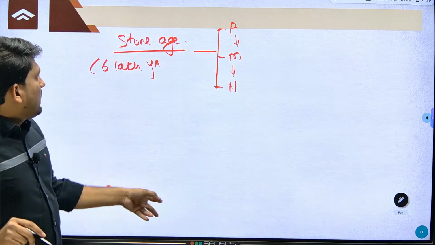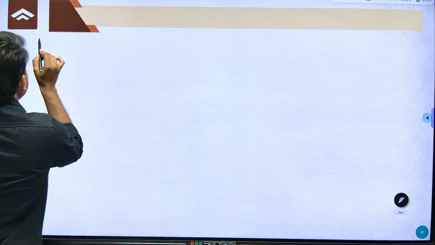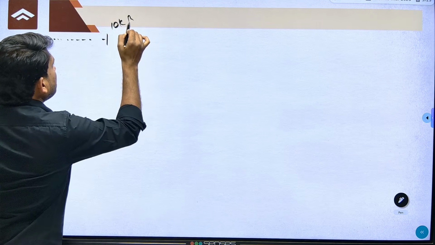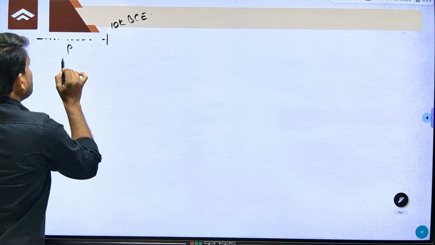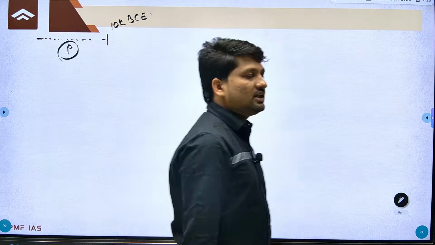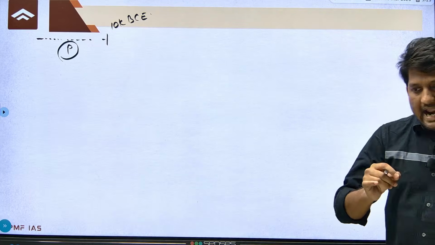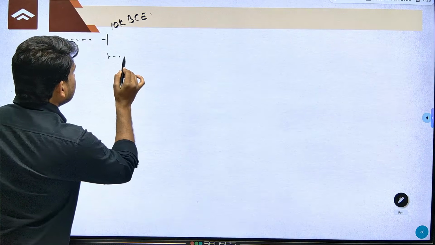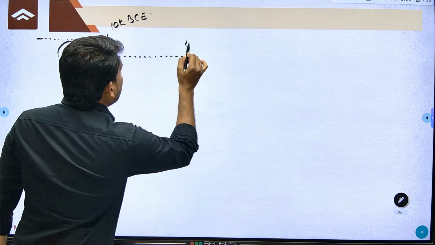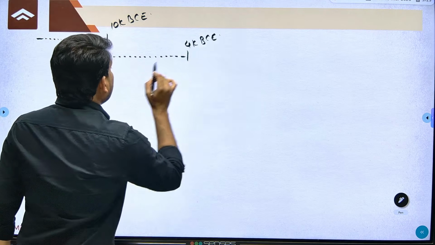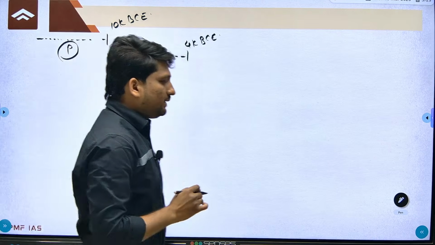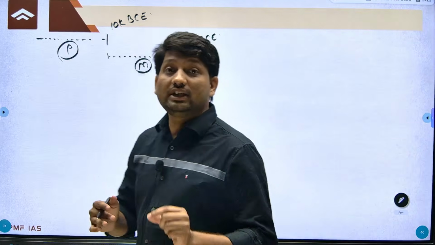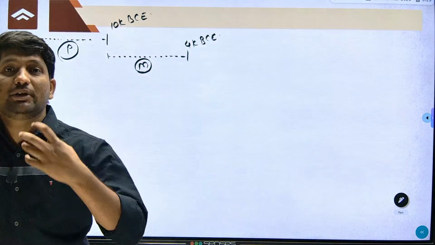If you consider the Stone Age, it started from 6 lakh BC and continued till 10,000 BC. What was this period? The Paleolithic period, during which people were using crude, large-size stone tools. From 10,000 BC to 4,000 BC we have the Mesolithic period, during which technology advanced and people started using microliths, small-size, better specialized stone tools.